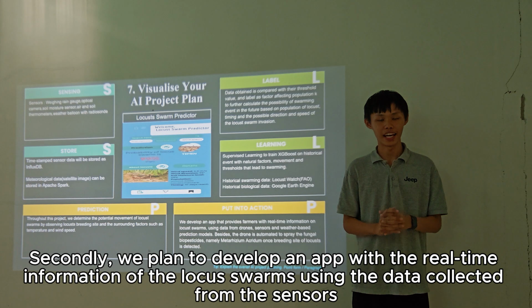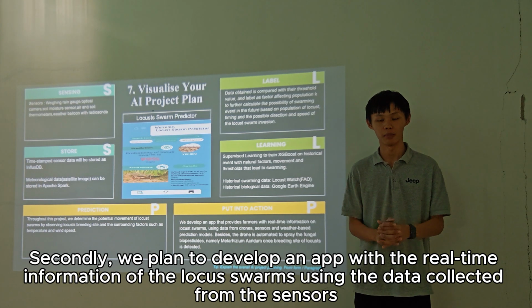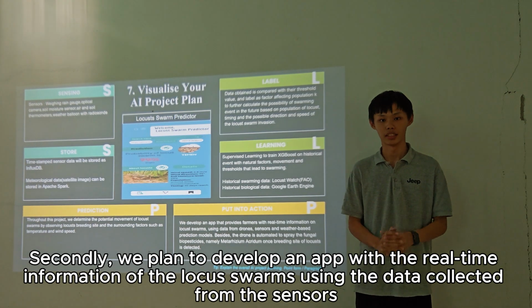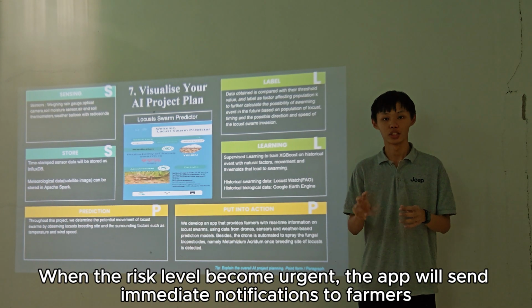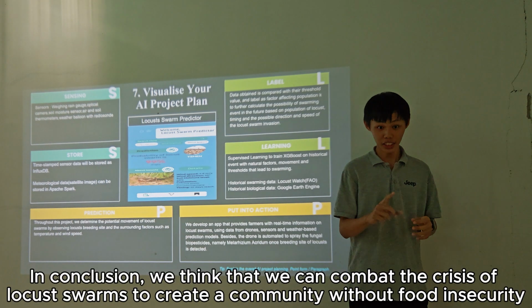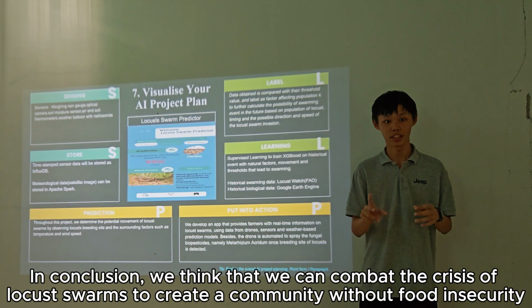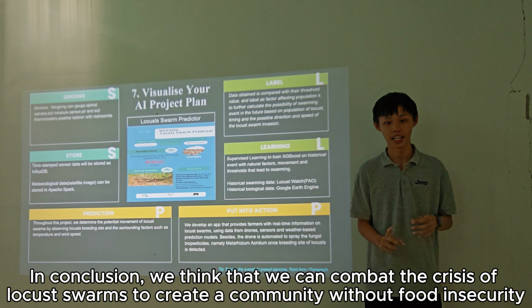Secondly, we plan to develop an app with real-time information on locust swarms using the data collected from the sensors. When the risk level becomes urgent, the app will send immediate notifications to the farmers so that they can prepare earlier. In conclusion, we think that we can combat the crisis of locust swarms to create a community without food insecurity.